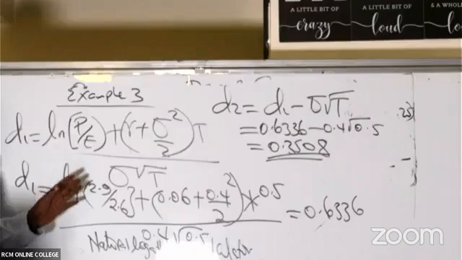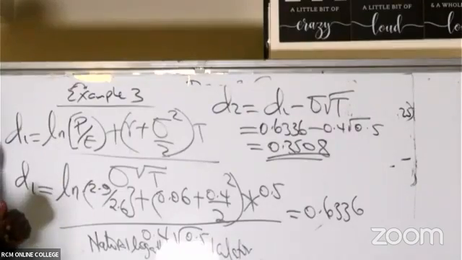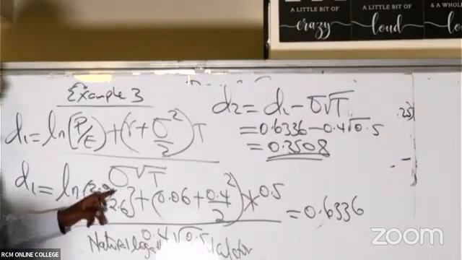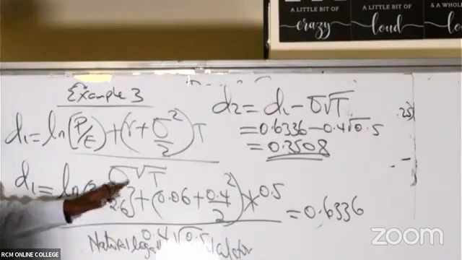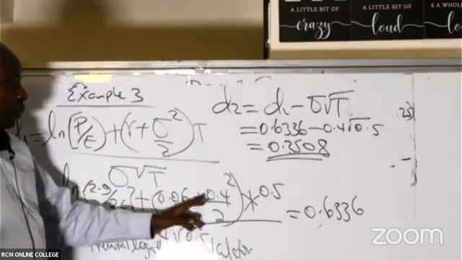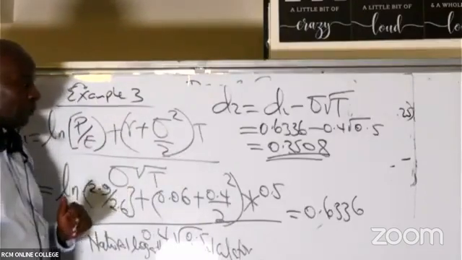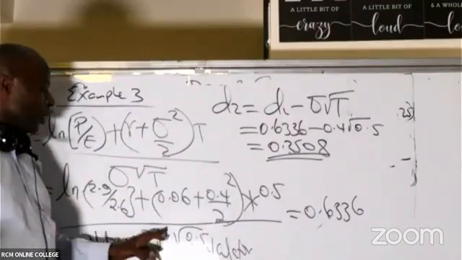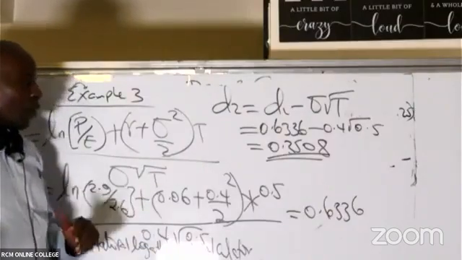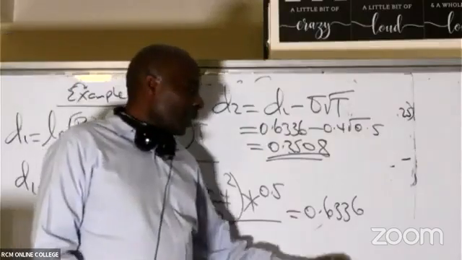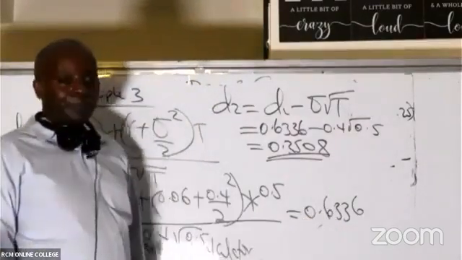Silas, are you able to see the natural logarithm? So then you punch that in, and then you say: ln, bracket 2.9 divided by 2.6, you close, plus 0.06, because there must be a bracket, plus 0.4 squared over 2, you close, times 0.5. Write your answer aside. Then you do 0.4 times root of 0.5, write that answer aside as well, and then divide. I would really be happy to get confirmation from Silas that he is able to get this 0.6336.